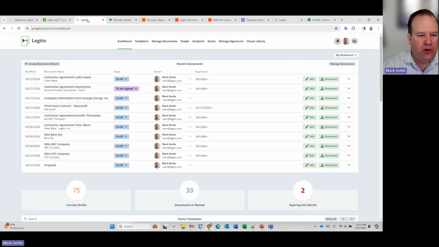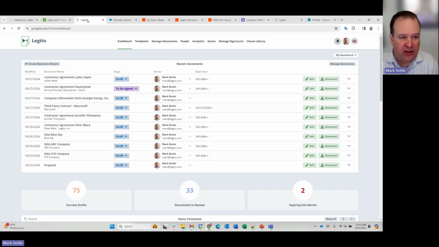So let's get into a few demonstrations. I'm going to show four things today. The first is the Office for Web integration that was recently released. It allows you to edit a document, and this is an in-product integration that can be enabled on your workspace today. If you don't have this but you want it, reach out to your help desk at Legito or to your account manager at Legito, and we're happy to help you with that.